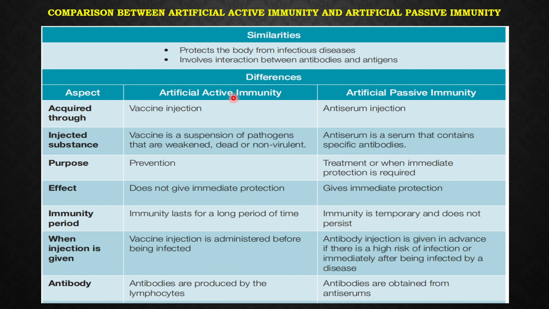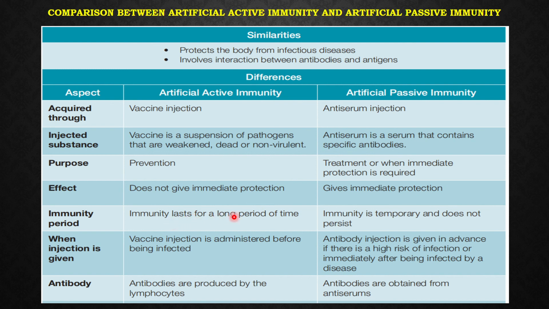That's why it is very important. Maybe you can relate this to our daily life. It's like active learning and passive learning. If it is active learning, you yourself are the one doing the learning. In this case, our body itself is going to produce the antibody, so it will last long. If you're doing active learning, you will remember better, and the memories will last long.